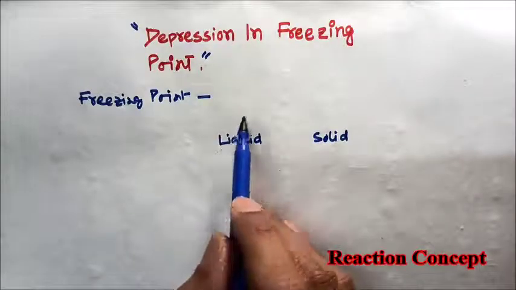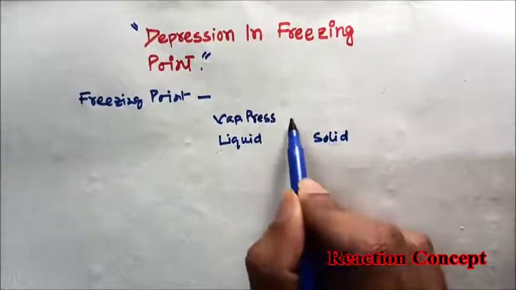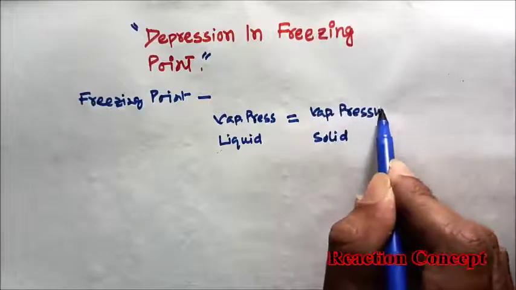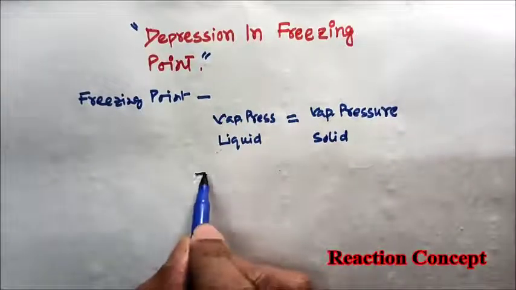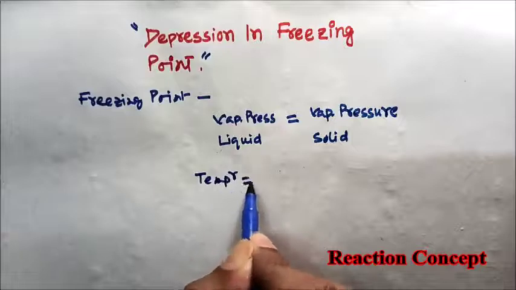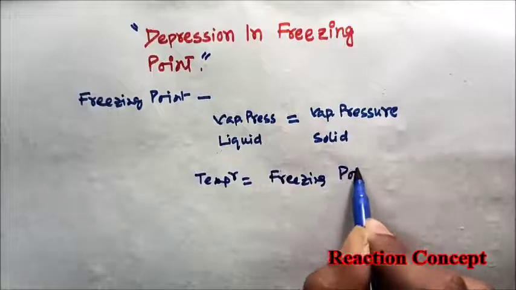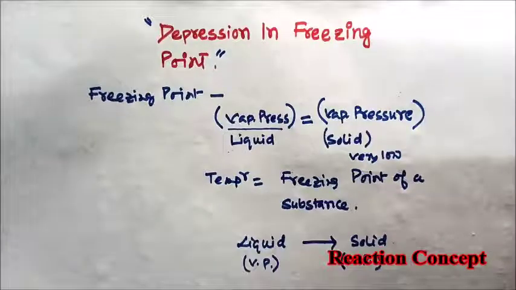When the vapor pressure of a substance in the liquid state becomes equal to the vapor pressure of the solid state, that temperature is called the freezing point of a substance. So you can say the freezing point is the temperature of a substance at which the vapor pressure of the liquid of that substance becomes equal to the vapor pressure of that substance at solid state.